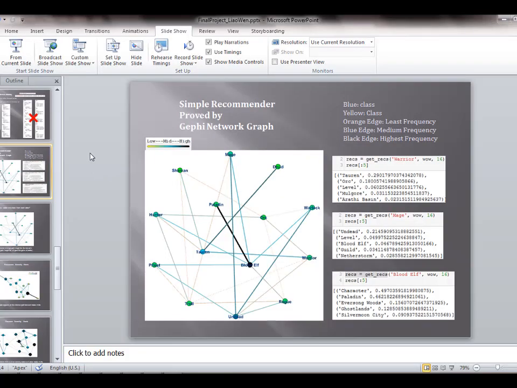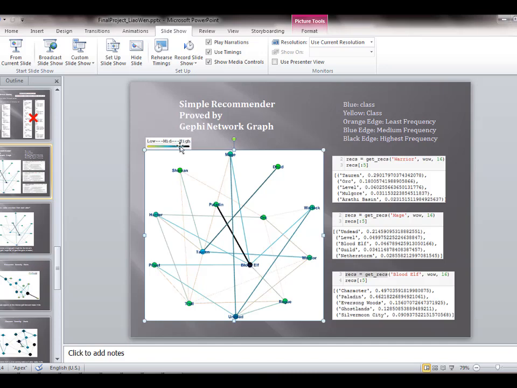The first reason we use Gephi to build the network graph is to help us prove the simple recommender we built before. These are the codes we use to find the best correlation for the chosen race or chosen class. Now let's compare the graph with these codes. We can find the results of the recommender perfectly match the color indication in the Gephi graph. We can see Blood Elf has the darkest color, which corresponds to its position in the Python output.